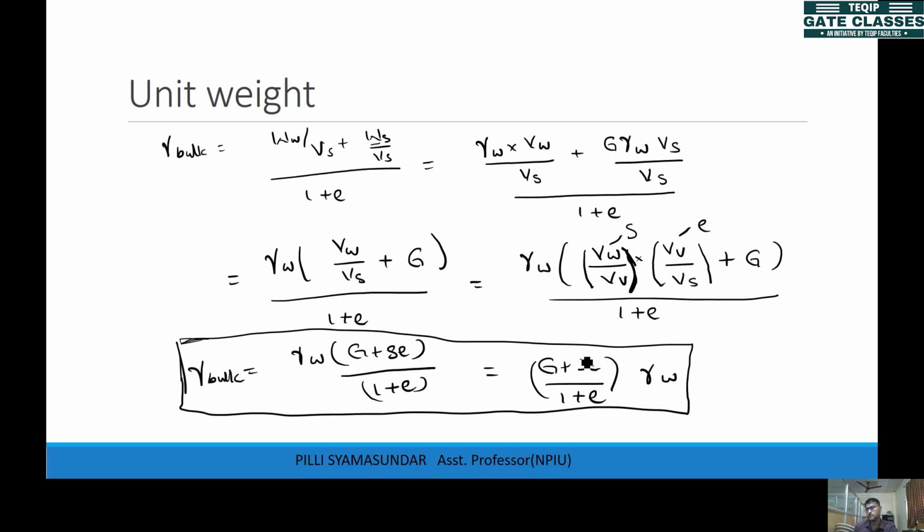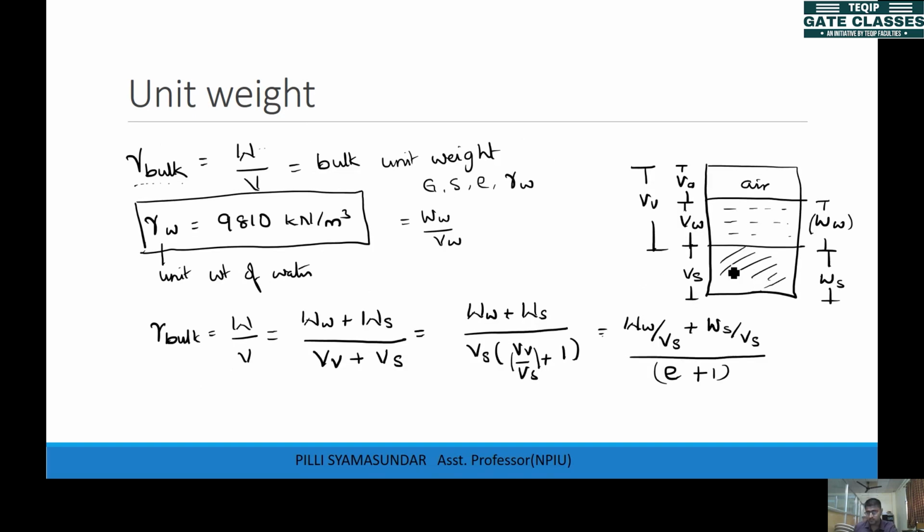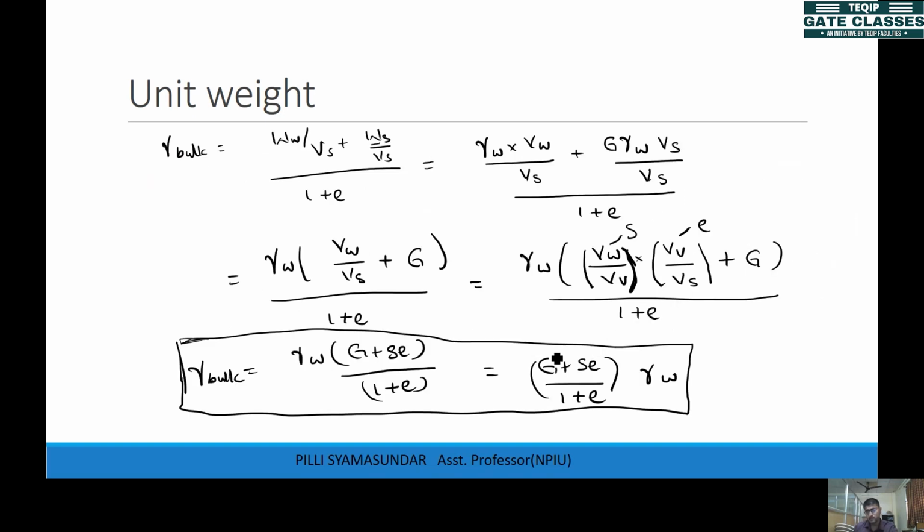I never tried to remember it, but with time, as I went through the basics, definitions and derivation more number of times, I finally arrived at this expression. By looking at this expression more number of times, it was kept in my mind, right? The same way you can remember this expression with practice, right? So this is the bulk unit weight, G plus SE by 1 plus E gamma W.